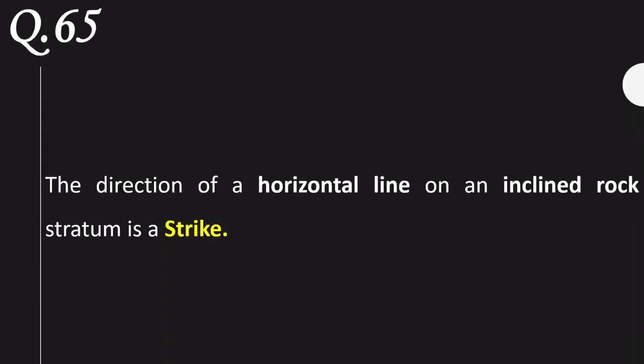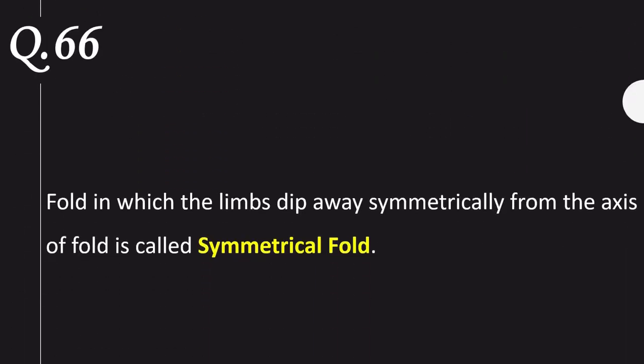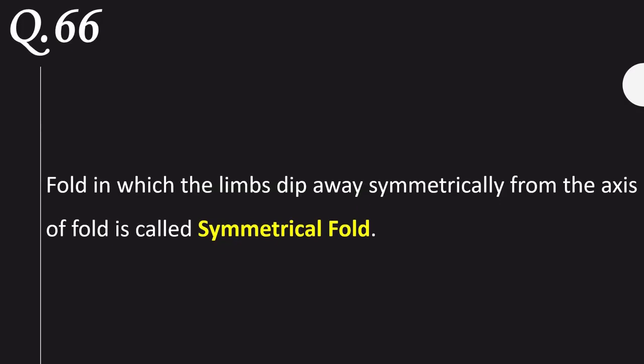The direction of a horizontal line on an inclined rock stratum is the strike. A fold in which the limbs dip away symmetrically from the axis of the fold is called a symmetrical fold.